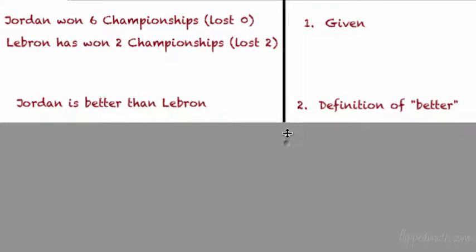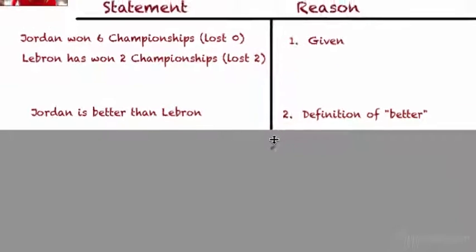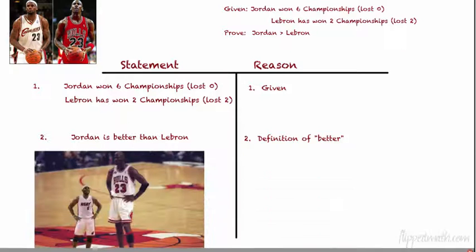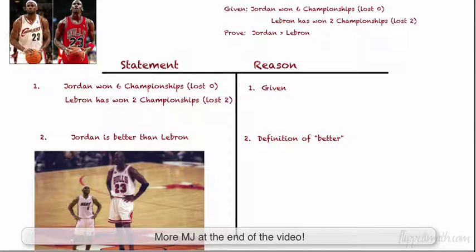All right, next statement. Jordan is better than LeBron. And that's the definition of better. It's like winning games means you're better. Winning championships means you're better. Not losing them. And we have a lot of other reasons too why he's better. You know, you could use the doesn't cry in public clause or the doesn't actually have to go find a championship team. He makes them. But anyways, we're going to move on.